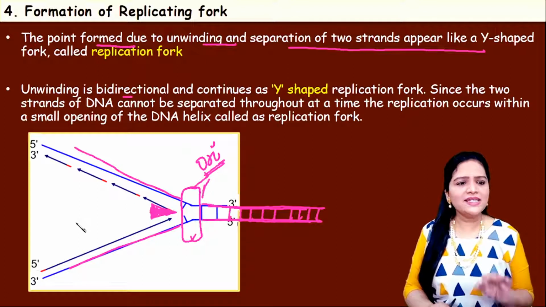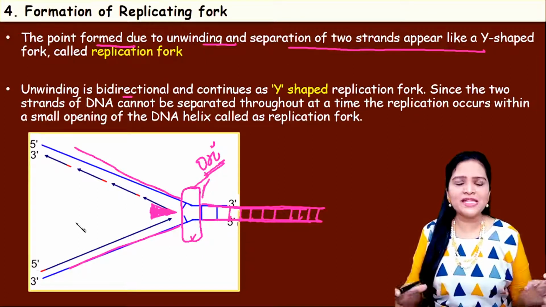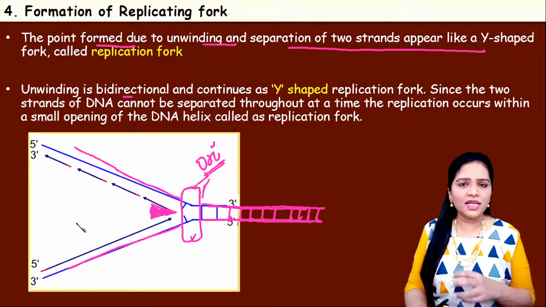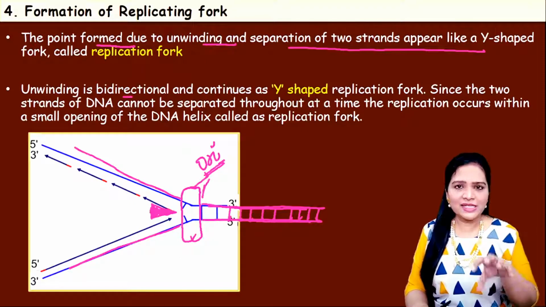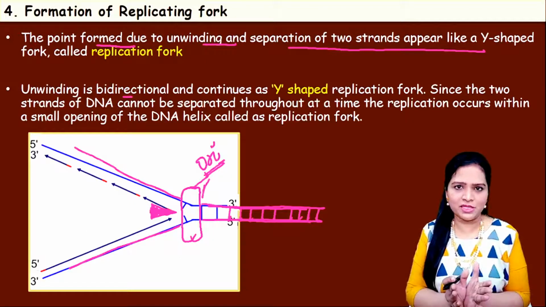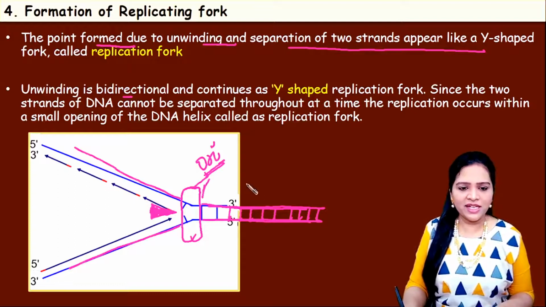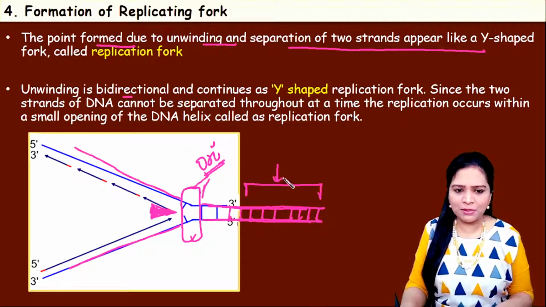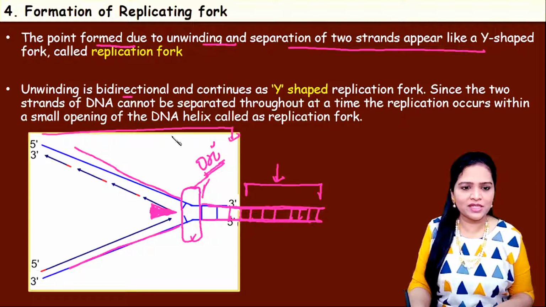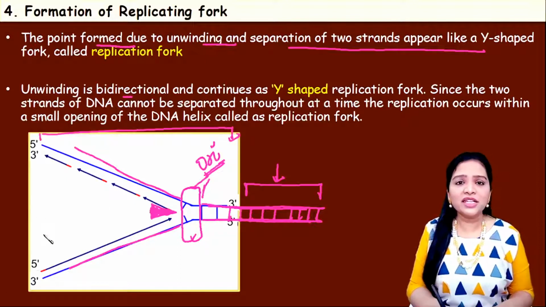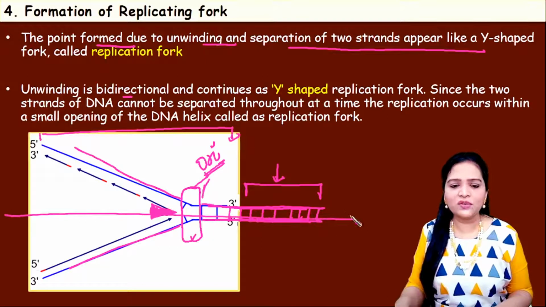Now, since the two strands of the DNA cannot be separated throughout the double helix at a time, only at certain points the DNA gets separated. Okay, so look here. Here the double strand remains the same. Only here it gets separated. Why did the separation not occur throughout the length of the DNA?